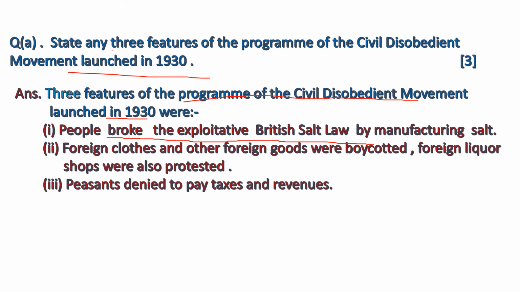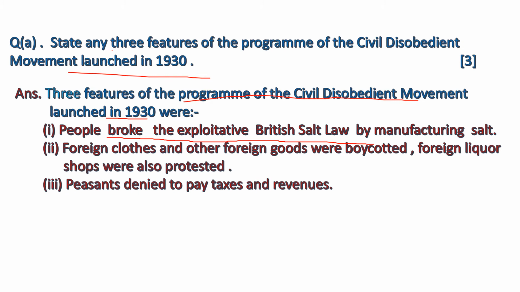So, mass of the people or satyagrahis decided to break British salt law by manufacturing salt. For this, Dandi March took place. Satyagrahis went to Dandi, manufactured salt, and broke the exploitative British salt law.